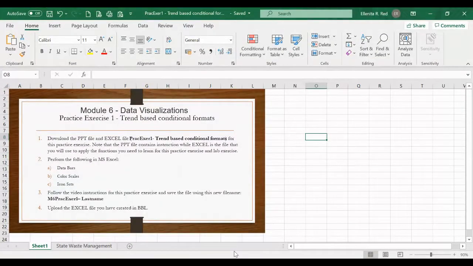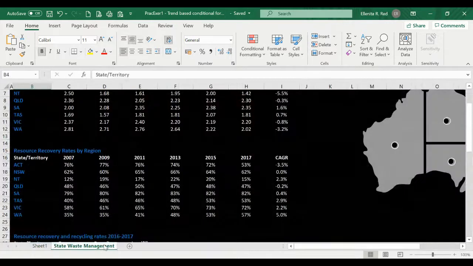Good day, everybody. So we are now in Module 6, Data Visualization, with the first practice exercise, which is the use of trend-based conditional format. So for today, you're going to perform the following: data bars, color scales, and icon set. So let us now go to the State Waste Management worksheet.